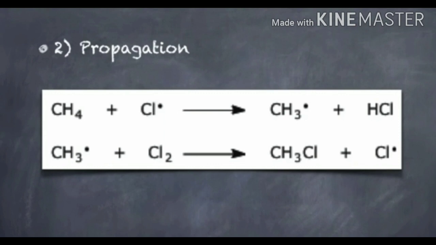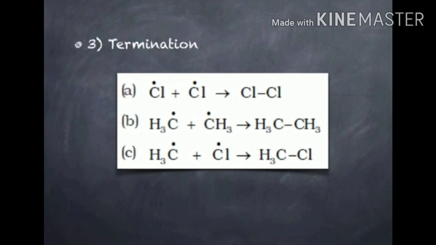The last step is chain termination step, in which there is recombination of free radicals which were obtained in the previous reactions. In this, chlorine free radicals combine with each other to form chlorine molecules, two methyl radicals combine with each other to form ethane, and one radical of chlorine combines with one free radical of methyl to form methyl chloride.